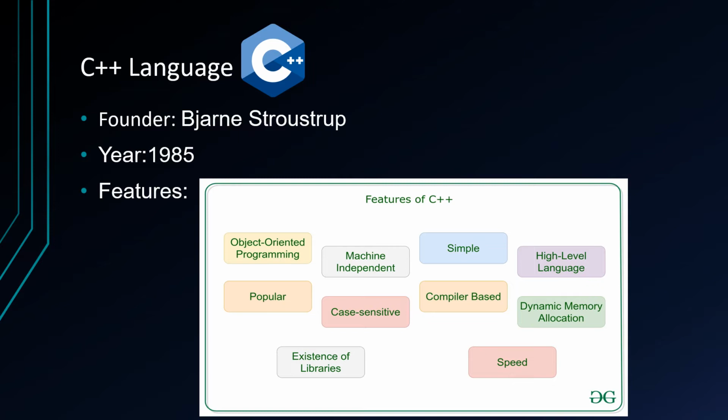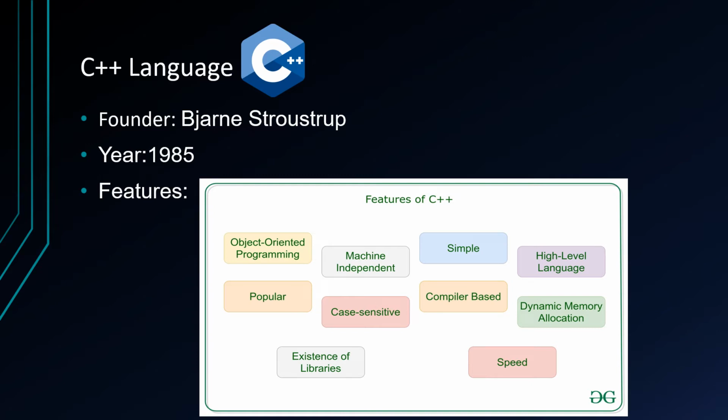Machine independent. A C++ executable is not platform independent. Compiled programs on Linux won't run on Windows. However, the code is machine independent. Let's understand this feature of C++ with the help of an example. Suppose you have written a piece of code which can run on Linux or Windows or Mac OS, which makes C++ machine independent. But the executable file of C++ cannot run on different operating systems.